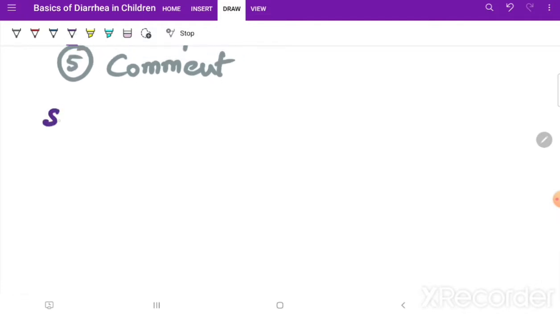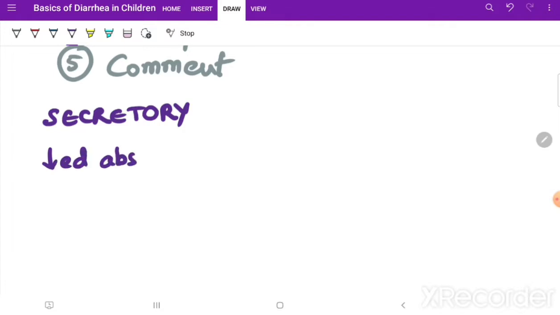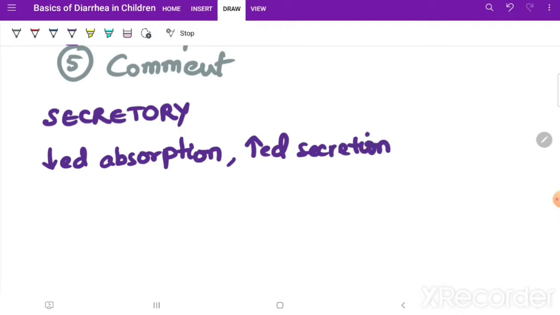Secretory mechanism of diarrhea. In this what is happening? There is decreased absorption and increased secretion, and a defect of electrolyte transport.